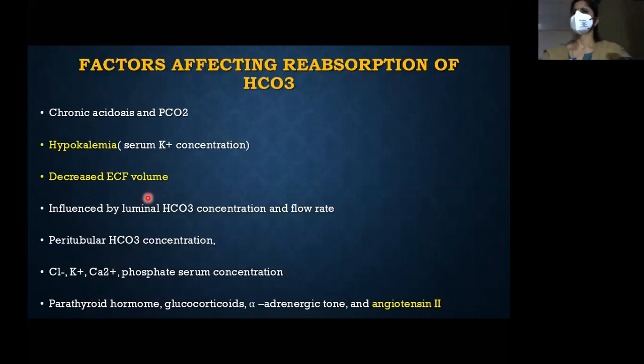There are various factors affecting the absorption of bicarb in the proximal convoluted tubule. Basically, it is the extracellular fluid volume, metabolic acidosis, and most importantly, hypokalemia. Hypokalemia increases bicarb reabsorption in the tubule. And there are many other hormones functioning, like parathyroid hormone and angiotensin 2. These all try to conserve bicarbonate. Basically, they increase sodium reabsorption, and along with that, the associated bicarbonate. So a decrease in extracellular fluid volume increases angiotensin, and angiotensin in fact increases bicarb reabsorption.